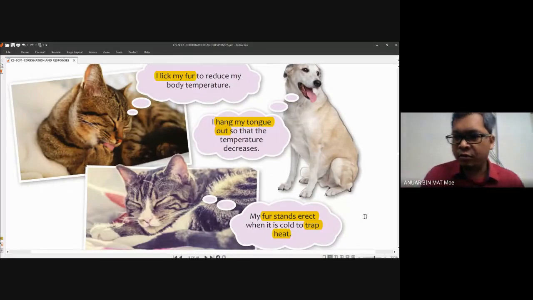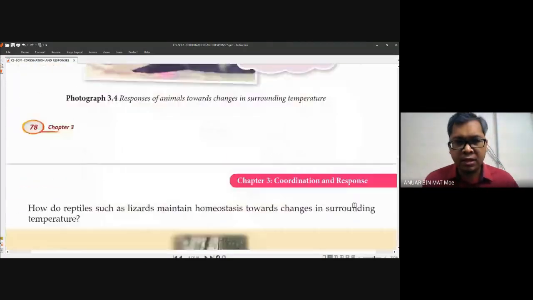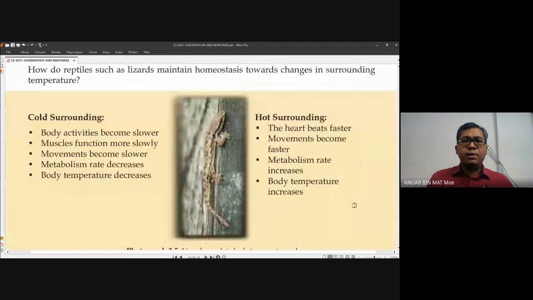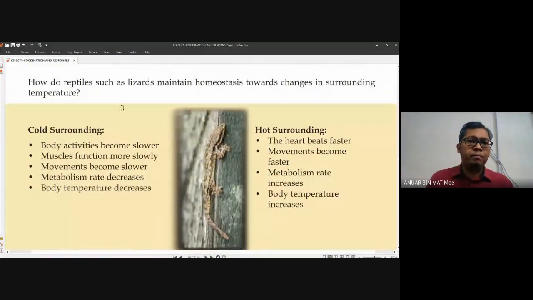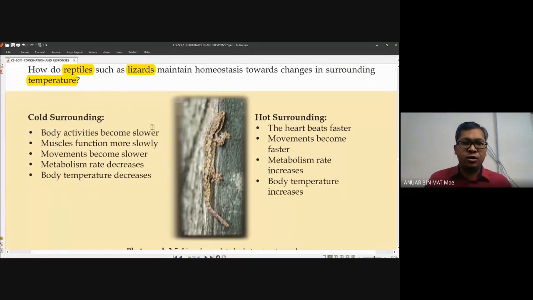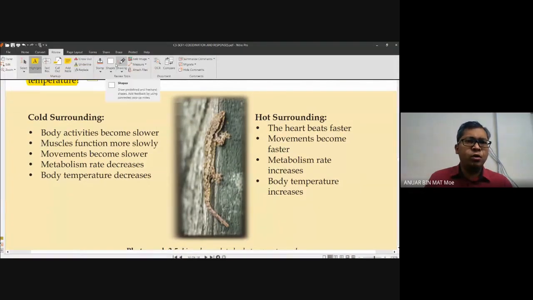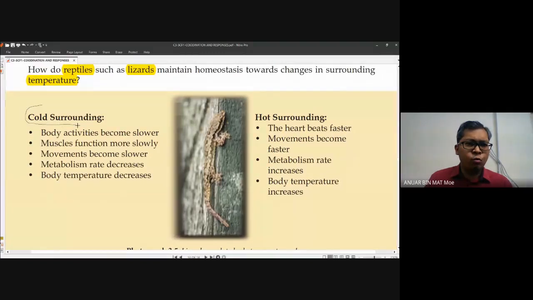Okay, very good. So I continue with the next topic. Next animal is reptiles such as lizard, which maintain their homeostasis toward changes in surrounding temperature. What happened during the cool surrounding or cool weather, cool temperature?